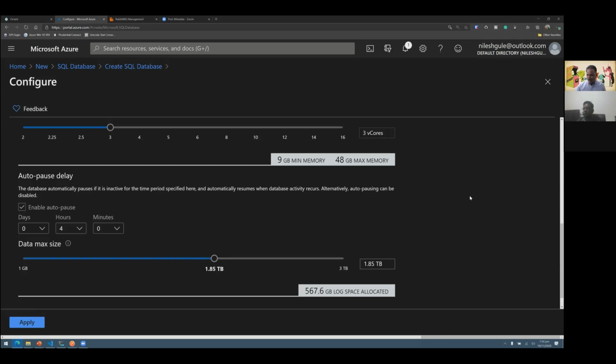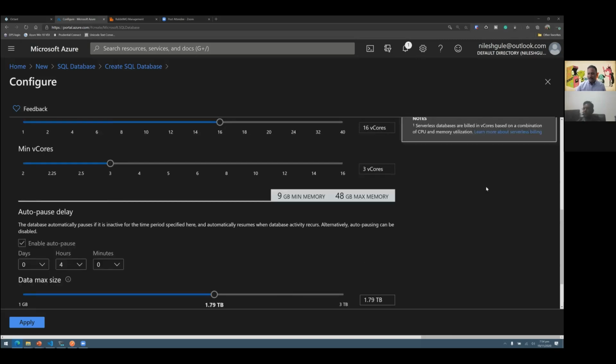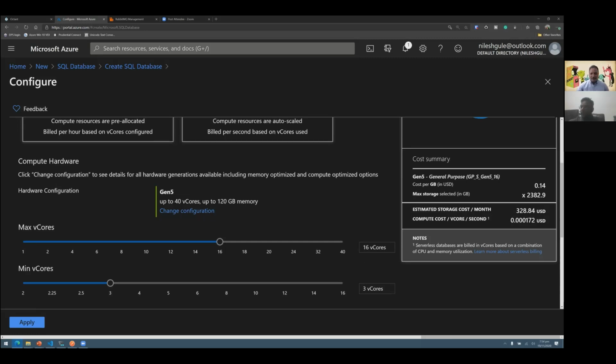So now what we will see is based on this, it will automatically recalculate the estimated storage cost and the monthly cost for me. So if I use this configuration, now I will be paying close to 350 USD per month. And this would again vary based on if I use the auto pause feature.